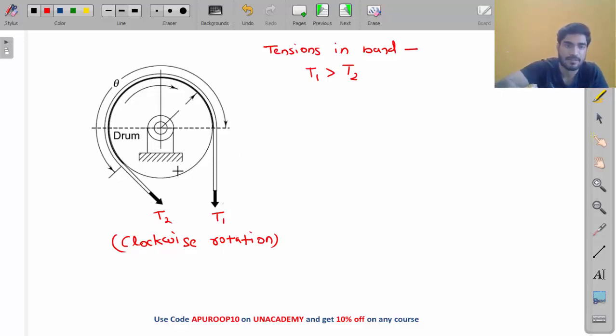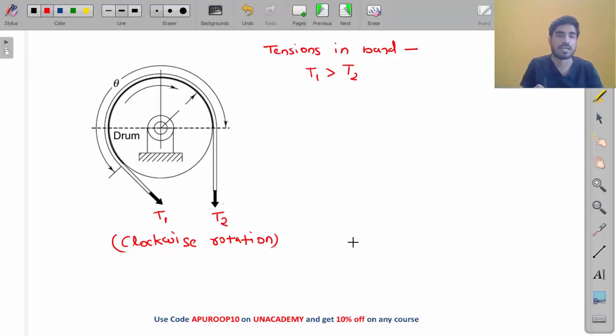Okay, so do you understand? You want this drum to stop. Right now it is rotating clockwise, so the band should apply a torque anti-clockwise. So when will that happen, my friend? When this one is T1 and this one is T2. Now see, this one is T1, this one is more, so it will rotate the drum anti-clockwise like this. From T2 to T1, it will rotate anti-clockwise and it will stop the drum. Do you understand this much?